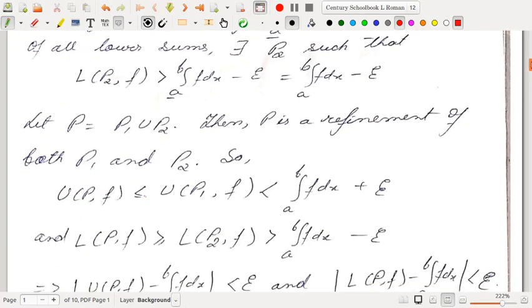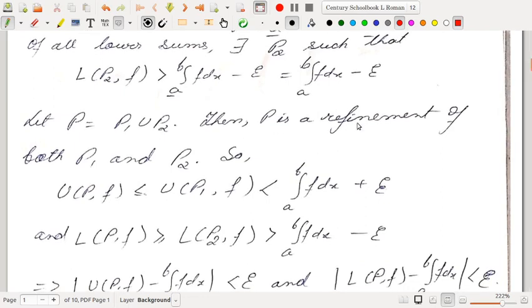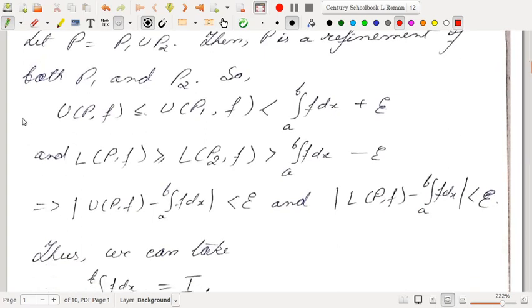We take P as P1 union P2. Then P is a refinement of both P1 and P2, and as you know, refinement decreases the upper sum and increases the lower sum. So U(P,f) is less than or equal to U(P1,f), and this is less than the integral from a to b of f dx plus epsilon, and L(P,f) is greater than or equal to L(P2,f), and that is strictly greater than the integral from a to b of f dx minus epsilon.